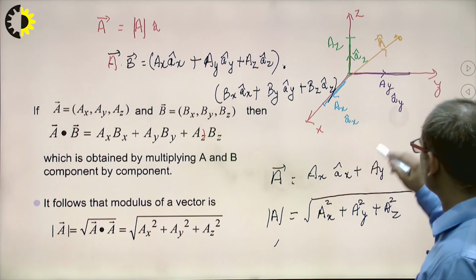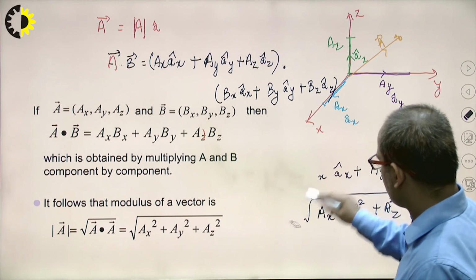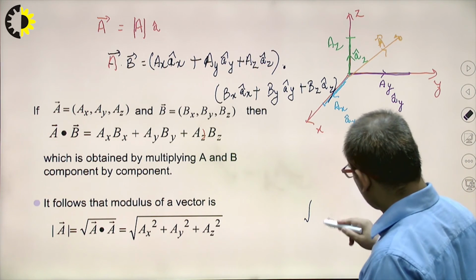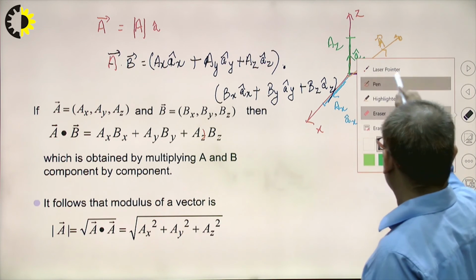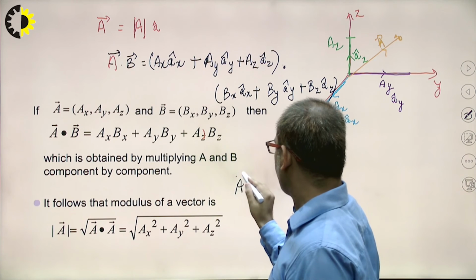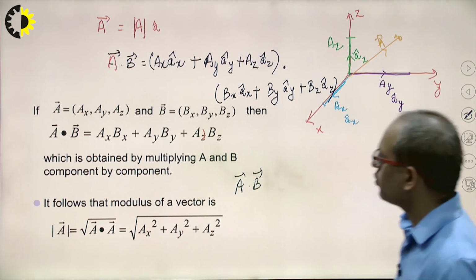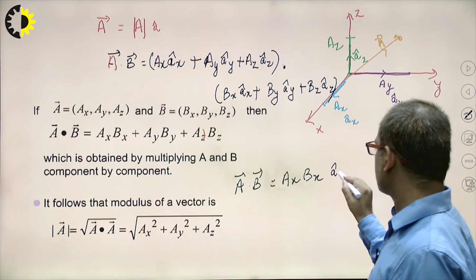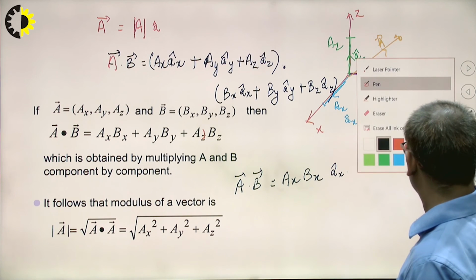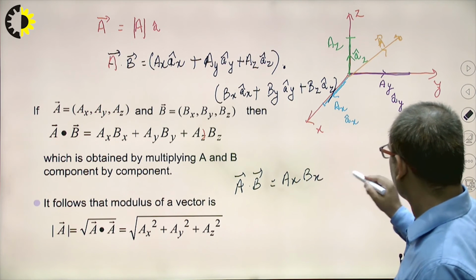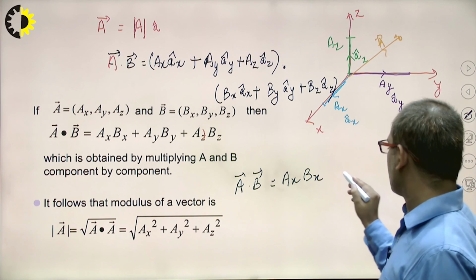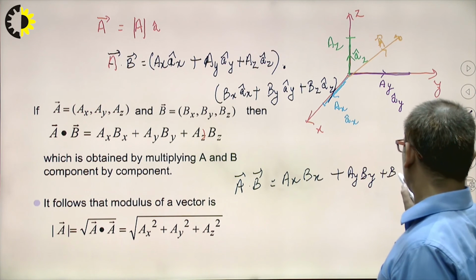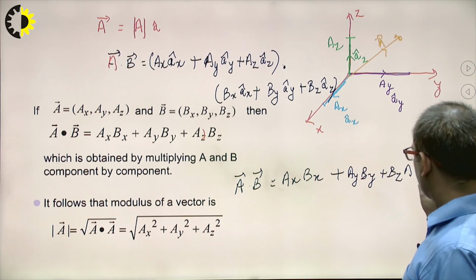Now let me erase this. This A vector dot B vector will be equal to Ax Bx a cap x dot a cap x plus Ay By plus Bz Az.